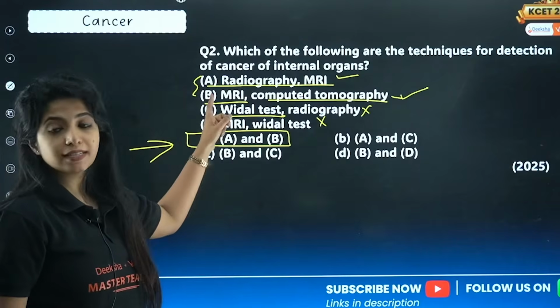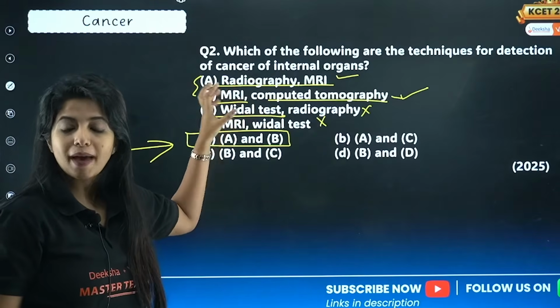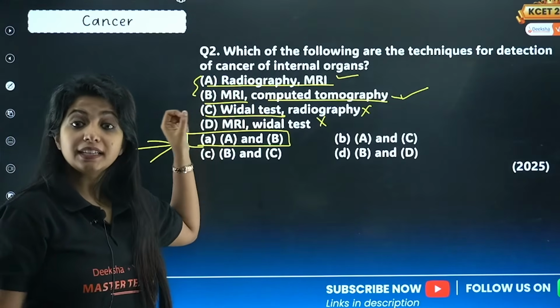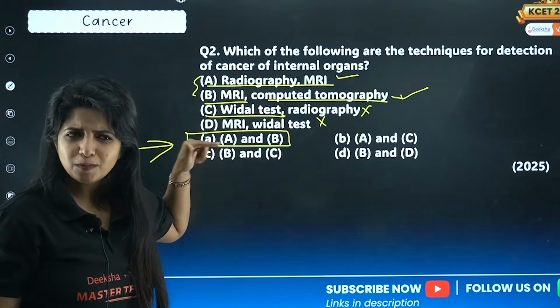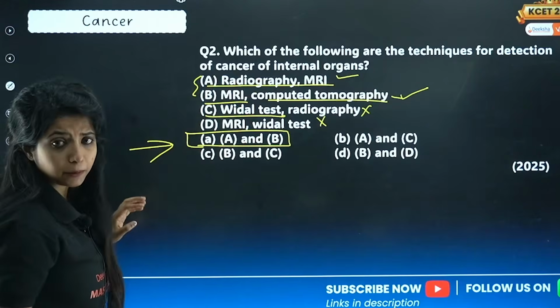Which one is the safest among these? It is MRI, magnetic resonance imaging. It gives you an idea of the living tissues. If there are problems in the living tissues, you can find them with the help of MRI.